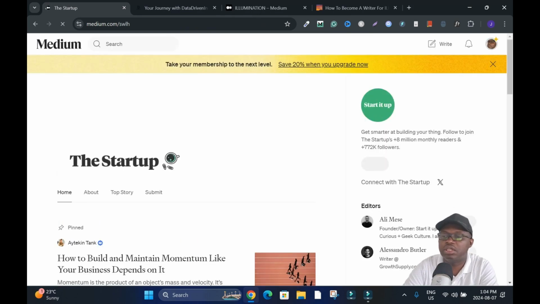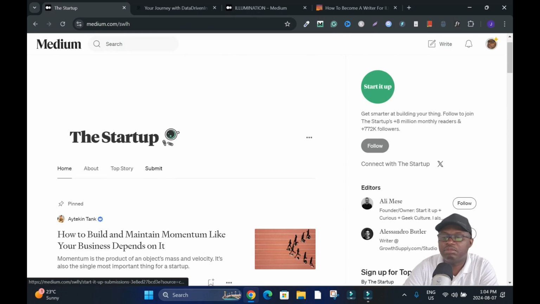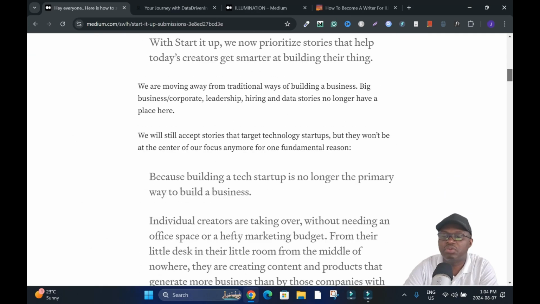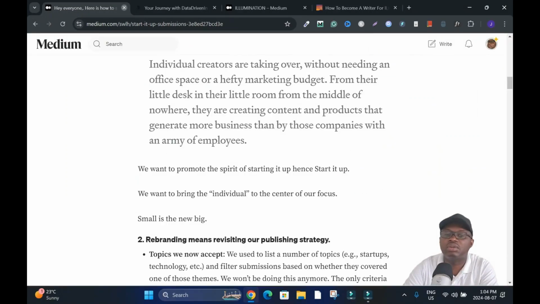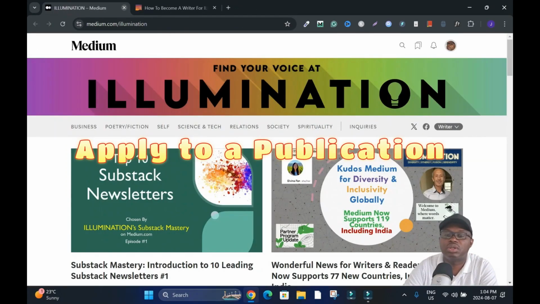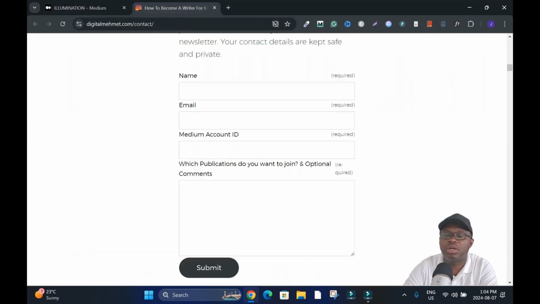So let me click on this and I'll show you something quick. See, it says submit and sounds straightforward, but you don't even have the form to submit. Let's close it, and I'll close this one as well. I'll use this one to show you how it works. Click on inquiries and I end up here. What you have to do is fill in the forms.